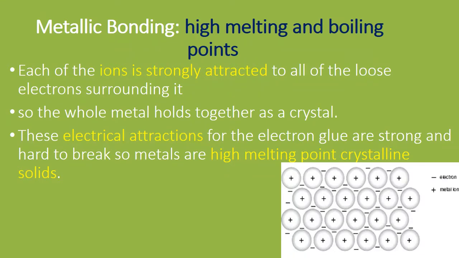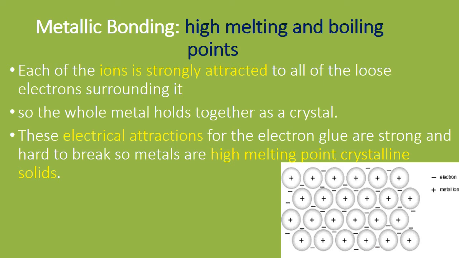First, metals have high melting point and high boiling point. This is because each of the ions is strongly attracted to all of the loose electrons surrounding it. A single ion is swimming in the sea of electrons, so it is strongly attracted.